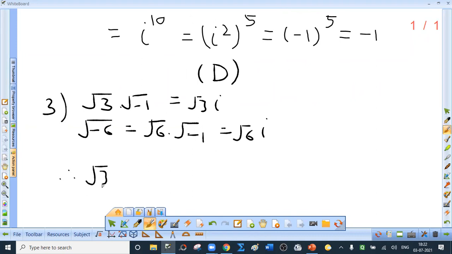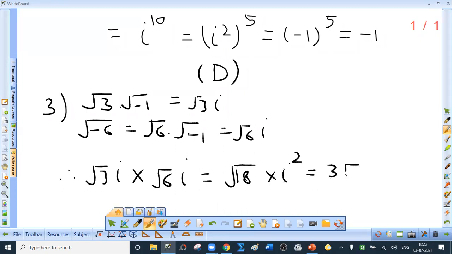Therefore, root 3i times root 6i is root 18 i square. Now what is root 18? Root 9 into root 2, that is 3 root 2, multiplied by i square, which is minus 1. So the correct option is A, Ahmedabad, for sum number 3.